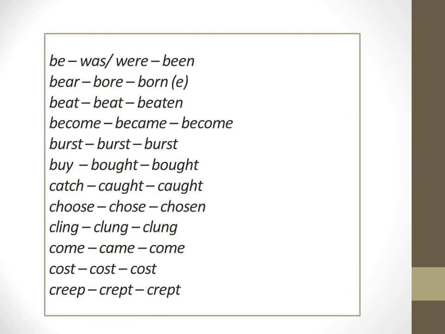Now this is the list of irregular verbs. I have already told you be takes the forms is, was, are, were, been, etc. Now this is the list. You can go through the irregular verbs and you can understand the difference between regular and irregular verbs.